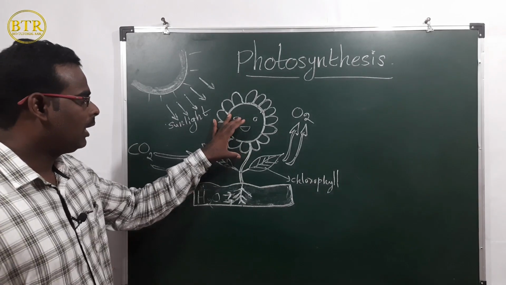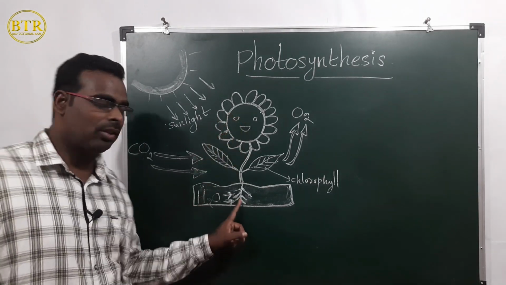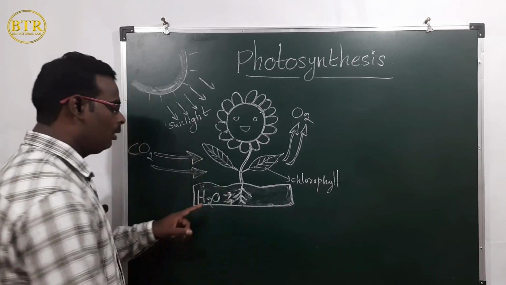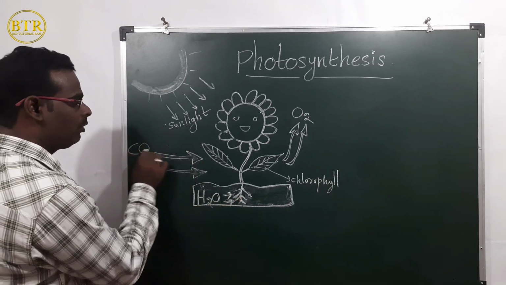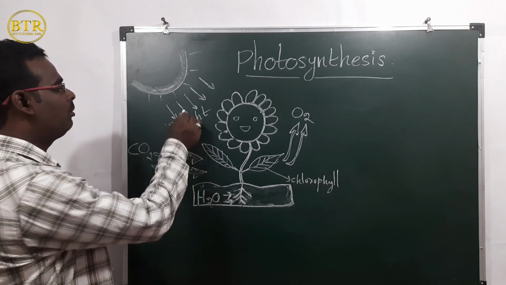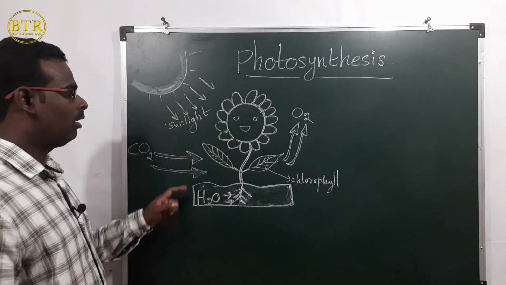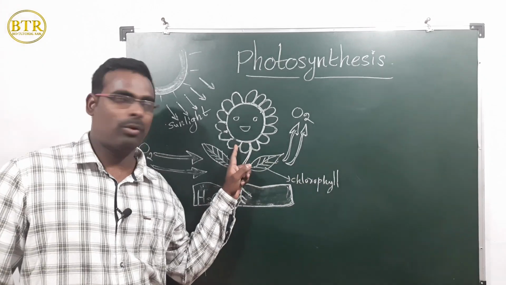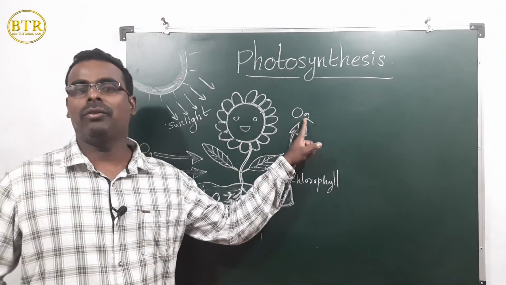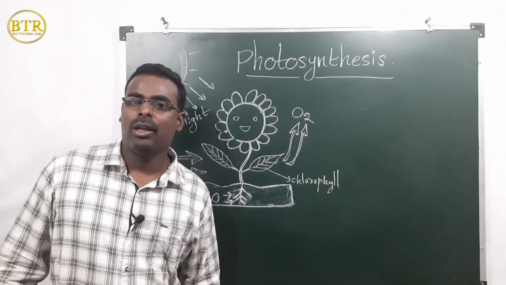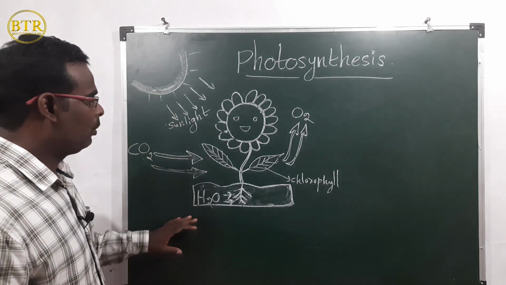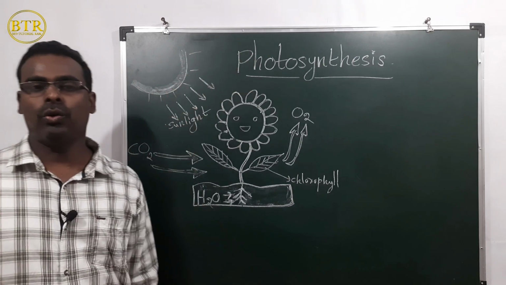Now this plant is absorbing water, H2O, from the soil, carbon dioxide from the air, and energy from the sunlight. By using all these things with the help of chlorophyll, this plant is producing oxygen gas. Along with that, it is also producing a glucose molecule. Glucose is an organic molecule. So this process is called photosynthesis.